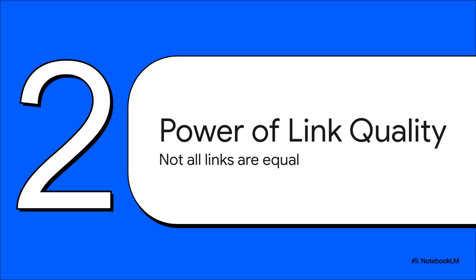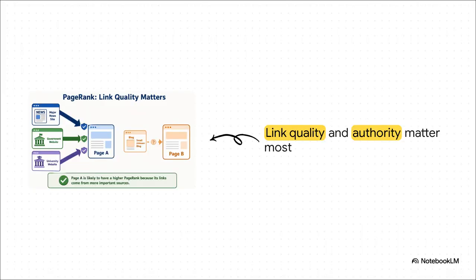Moving on to Section 2, the power of link quality. Because, spoiler alert, not all links are equal. On the internet, it's basically an elite popularity contest. Imagine you have a web page, let's call it Page A, and it gets a link from the BBC, a verified government website, or a prestigious university. Those are absolute heavy hitters.